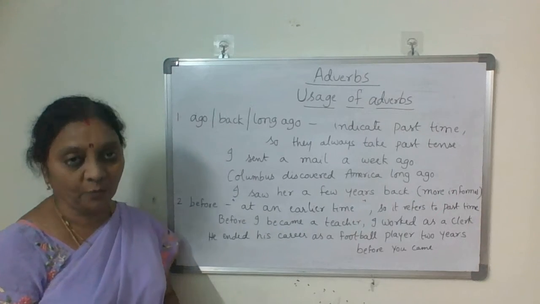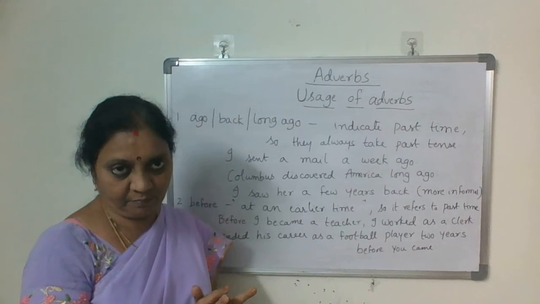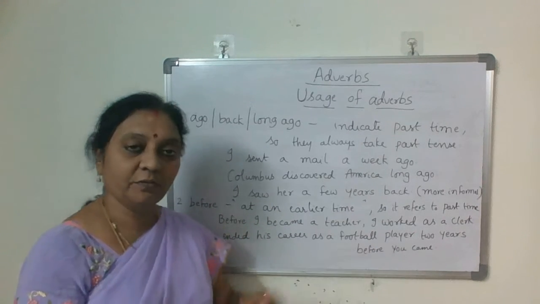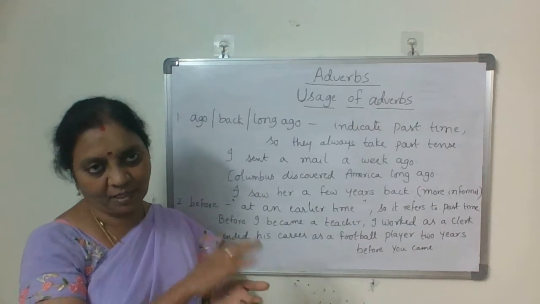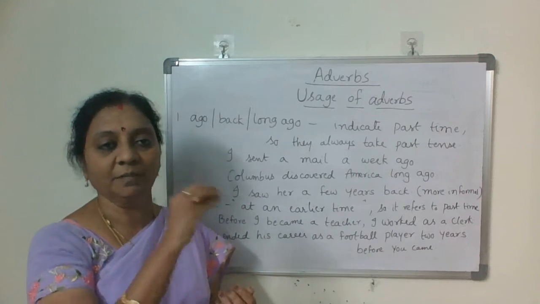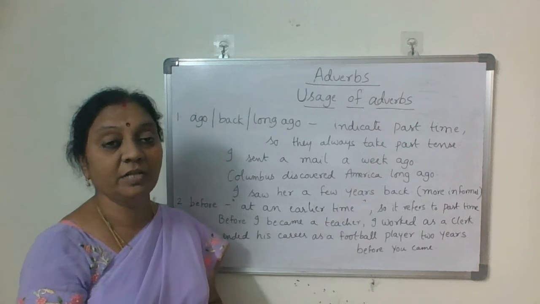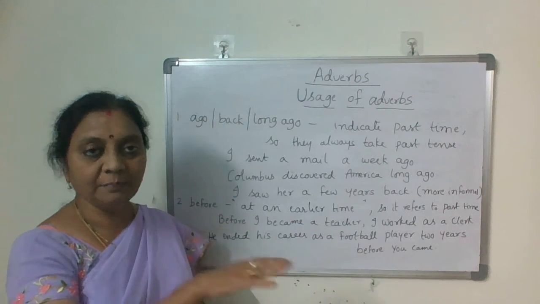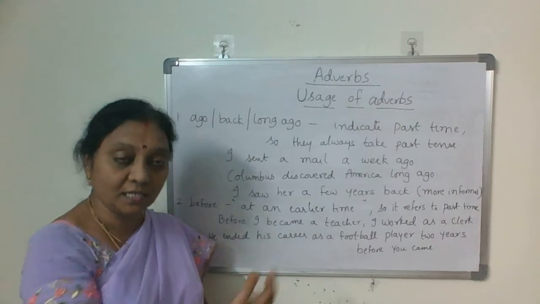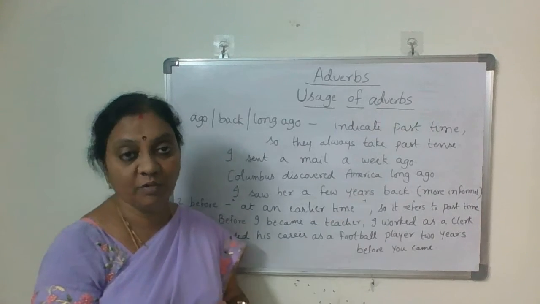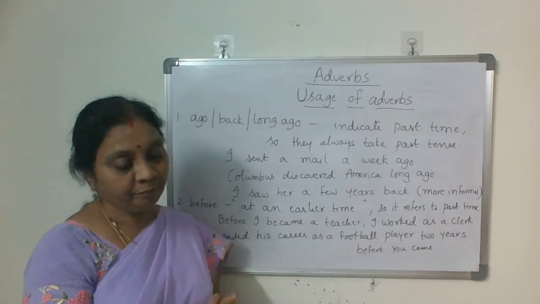Similarly, next one, before. Before also talks about an earlier time. It also refers to past time. It means a past action, before that something happened. Before I became a teacher, I worked as a clerk. I became a teacher, but before that something happened. In such a case, at an earlier time, so here also we go with past tense.